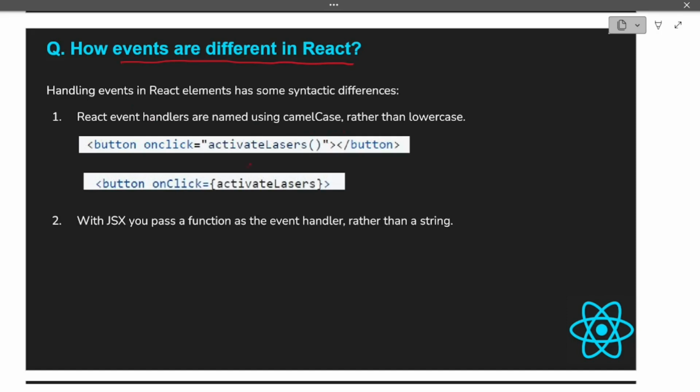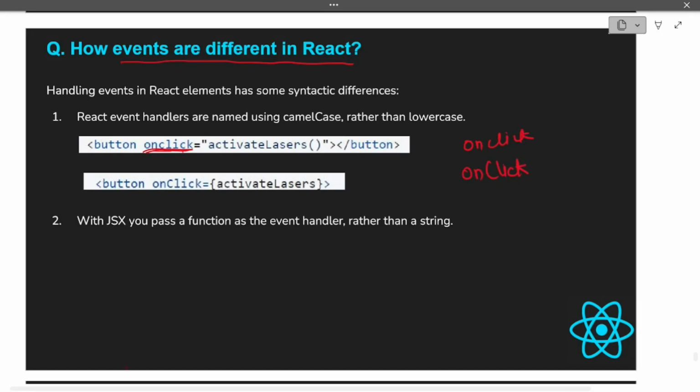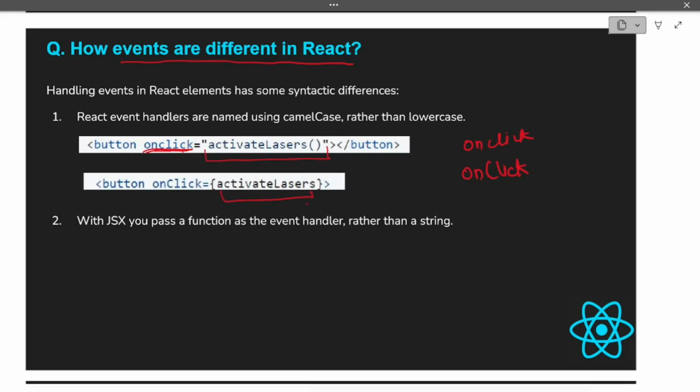Okay, this we already know. For example, in HTML we used to write the event handlers like this. If we have an onclick event handler, we will write it like this, but in React we will use camel casing, so onClick. Okay, this is the first of the differences. And second is that with JSX you pass a function as the event handler rather than a string. Which means like in this example, in HTML we used to pass it as a string, but in React we are passing it as a function rather than a string.